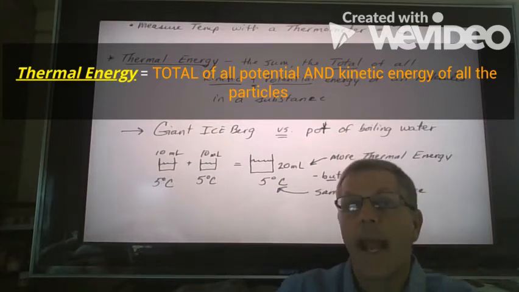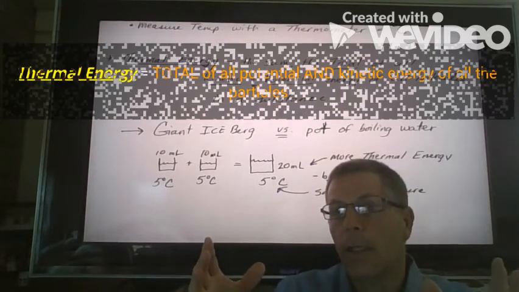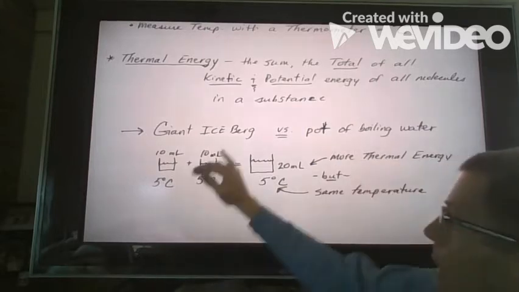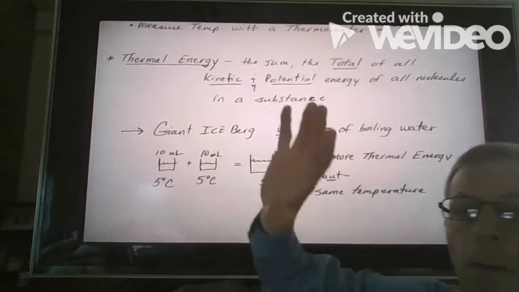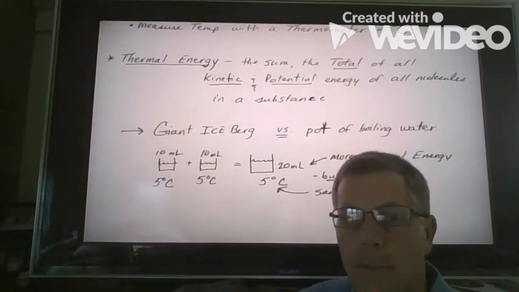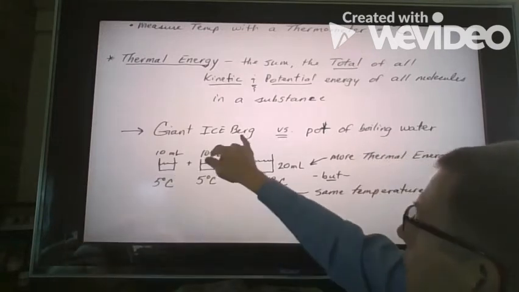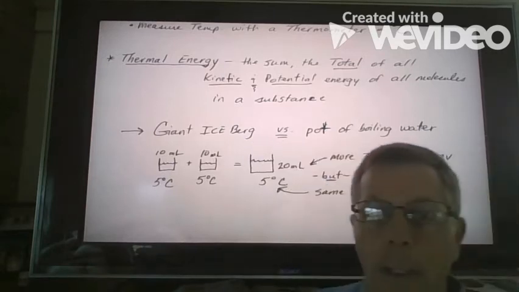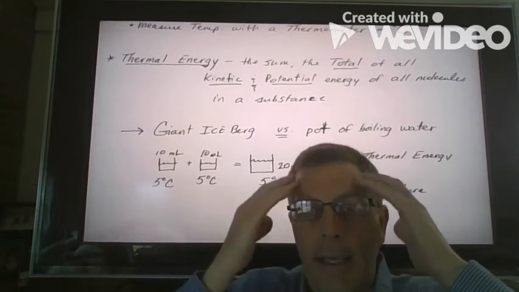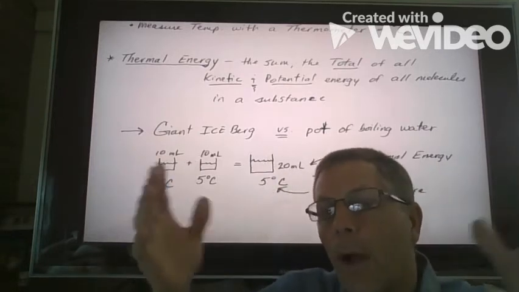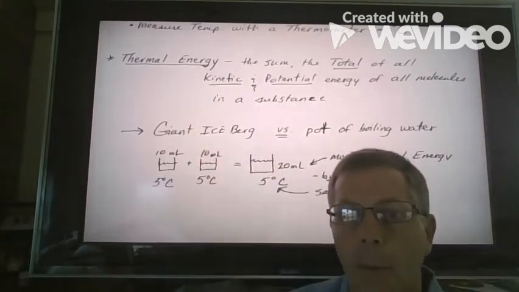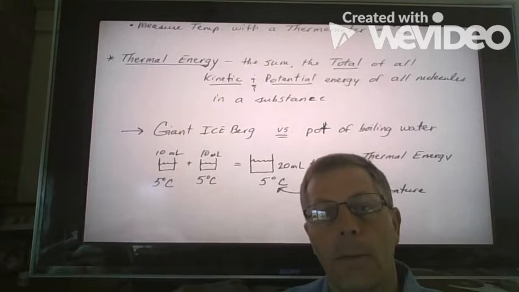So something can have much more thermal energy, but have a very low temperature, okay? So thermal energy is the sum, the total of all the potential and kinetic energies of all the molecules in that substance. Now, for example, take a giant iceberg versus a pot of boiling water. Which one's going to have more thermal energy? Well, we have been taught, or we think, thermal energy means warm, and it's got to be the pot of boiling water. Well, that's not true, okay?